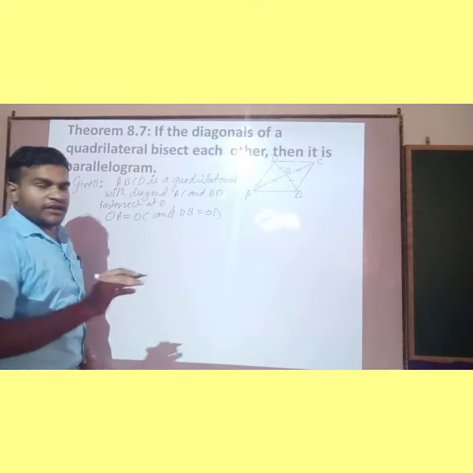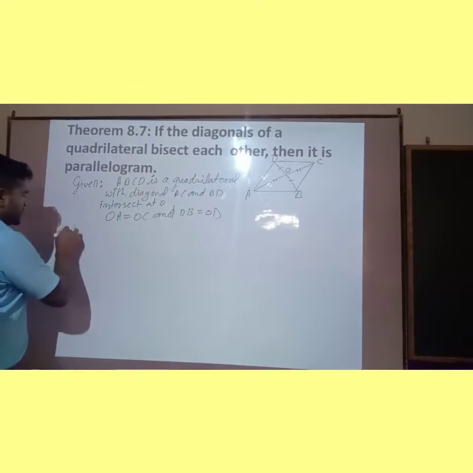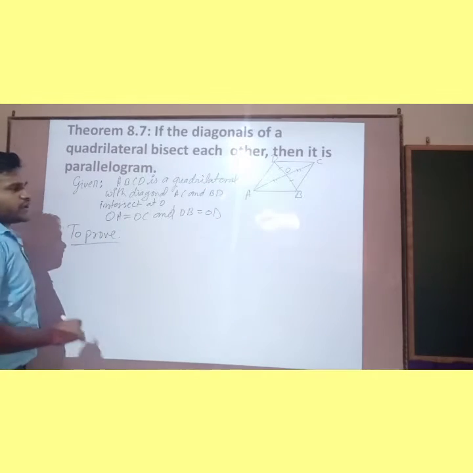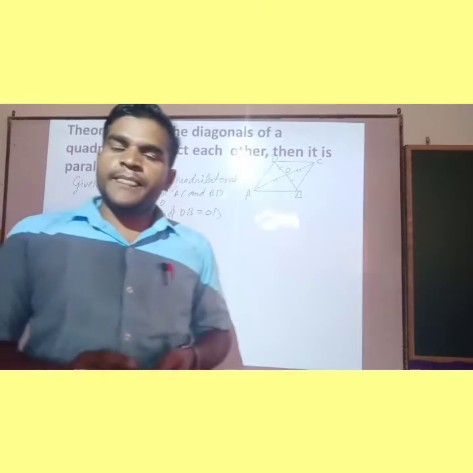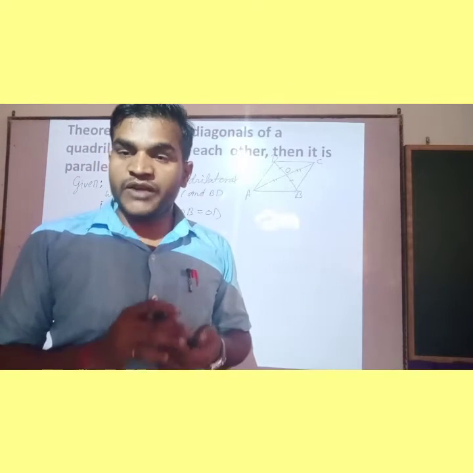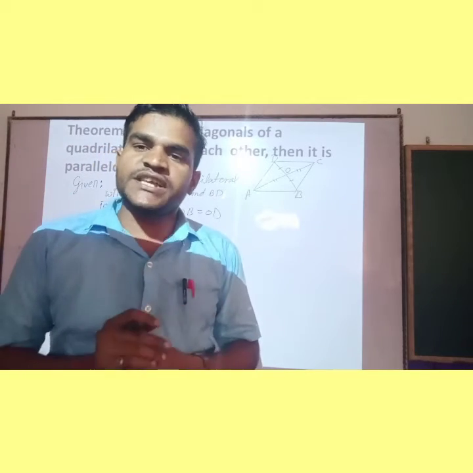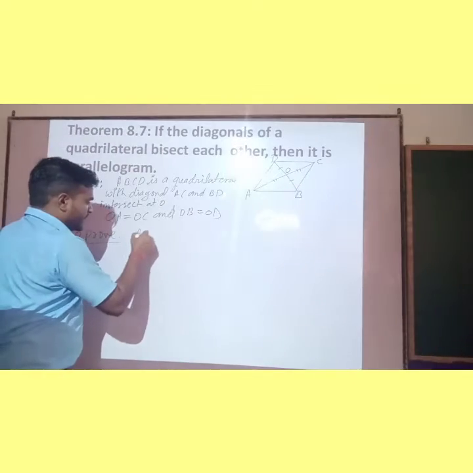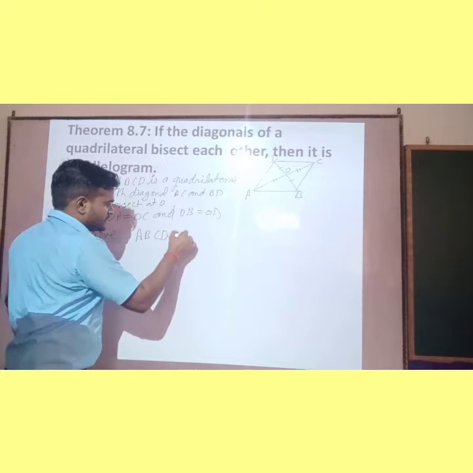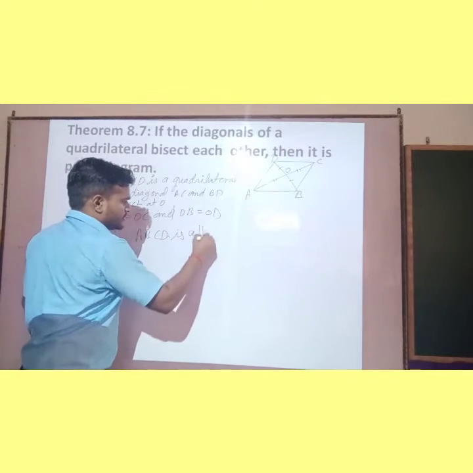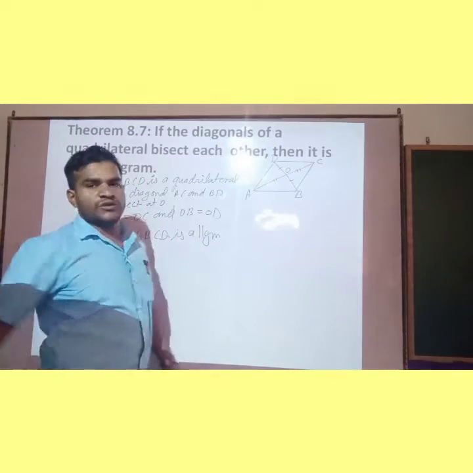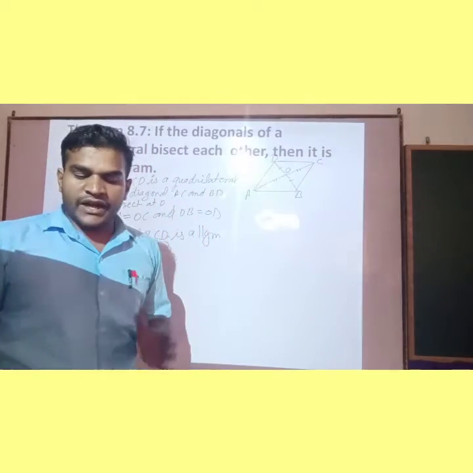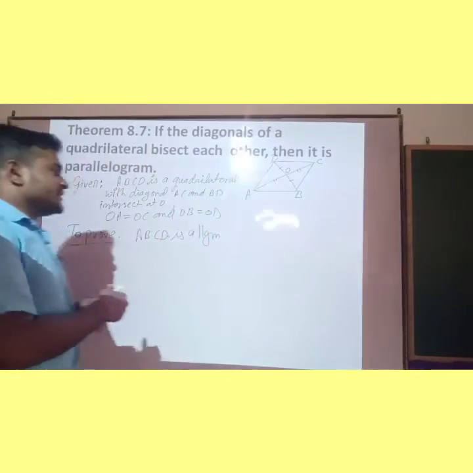That is given. We have to prove that ABCD is a parallelogram. So we will write there, ABCD is a parallelogram. That one we have to prove. Okay. So children, when we have to prove it, we will write there proof.